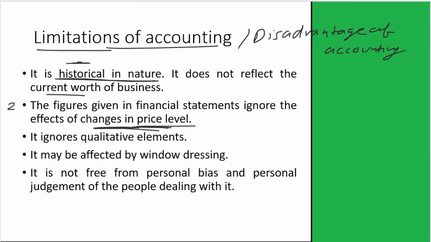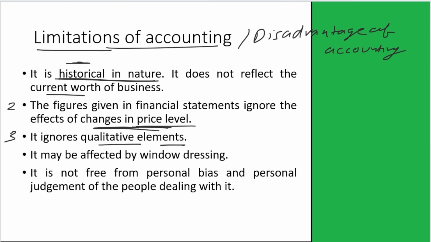Now, third limitation is it ignores the qualitative elements, means the quality of management, the quality of employees, the efficiency of the working condition cannot be considered in the accounting because they cannot be measured in terms of money.